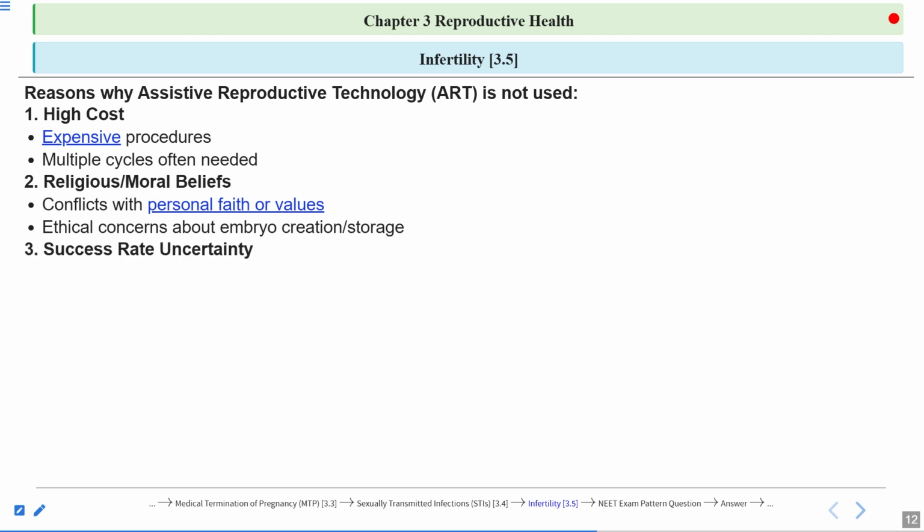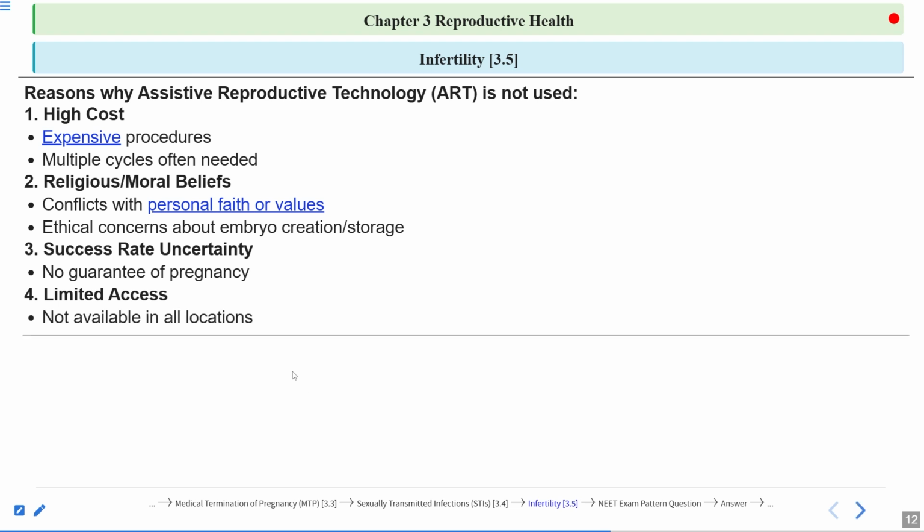Now, success rate uncertainty. The success rate is not much. So there is no guarantee of pregnancy and multiple cycles are required. And each cycle is very expensive. Then there is a limited access to these facilities. There are only limited institutes which are doing this assistive reproductive technology. So they are not available in all locations also.